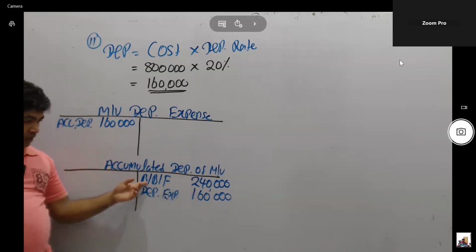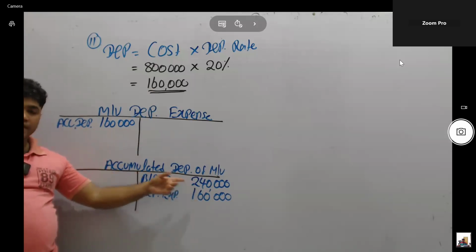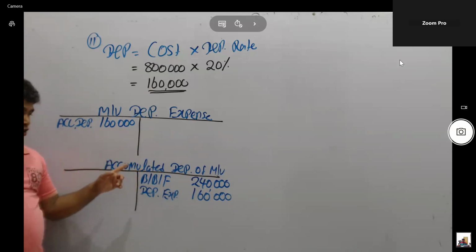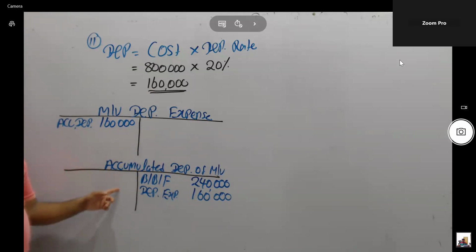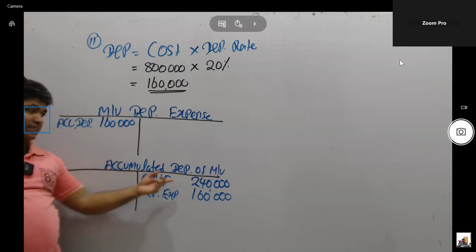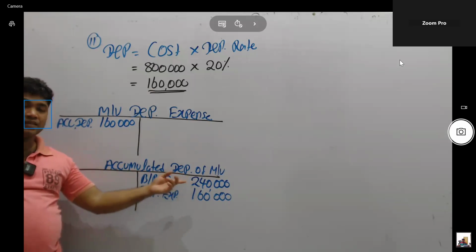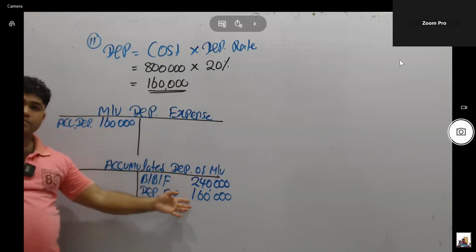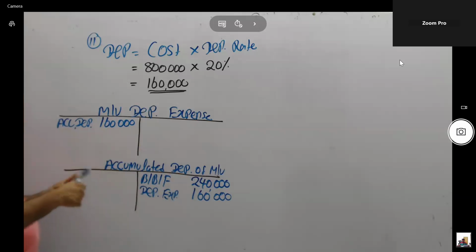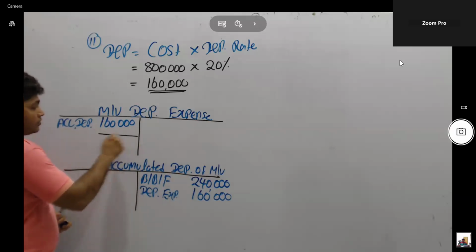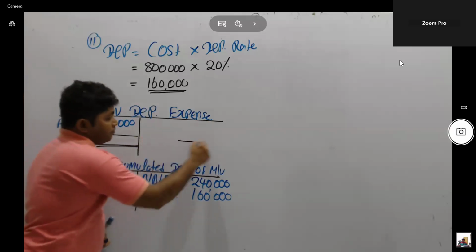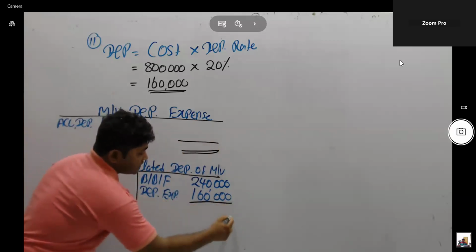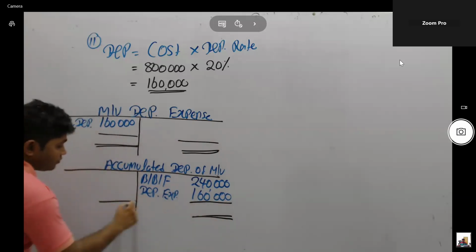First, record the given balance as a BBF. The accumulated depreciation account is also an asset account, but while a normal asset account shows a debit balance, here we can see a credit balance. The reason is the effect of asset decrease. Think how to calculate the annual depreciation. Depreciation is an expense account, therefore it should be closed, but accumulated depreciation is an asset account, so its balance should be carried out.